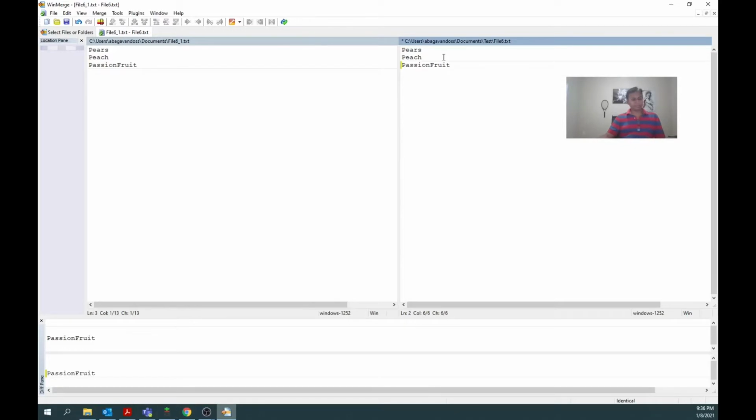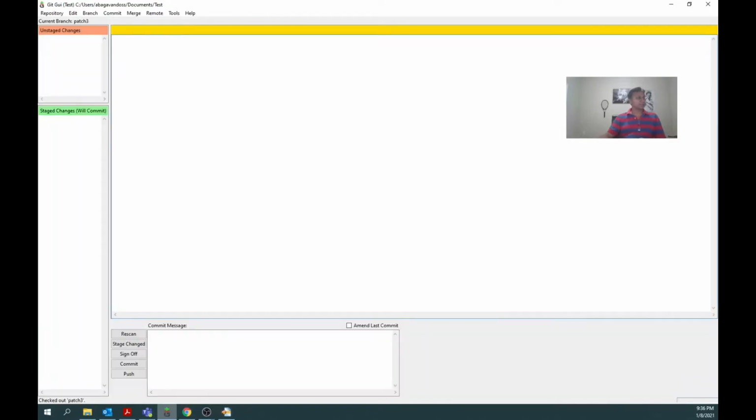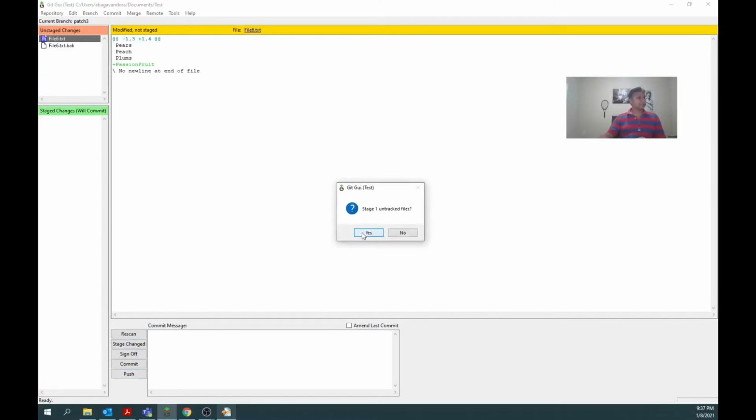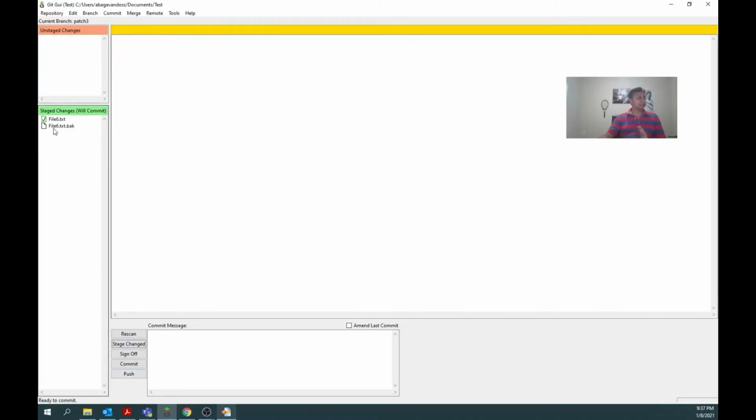So the previous change was plums, right? Already we know what the differences are. So now I'm adding it over here and I'm saving this file in the test. So I'll come to the merge, rescan. Yes, after the plums, passion fruit is added. So now I'm going to stage the file. Out of these two, I don't want to keep file 6 backup, only file 6.txt.